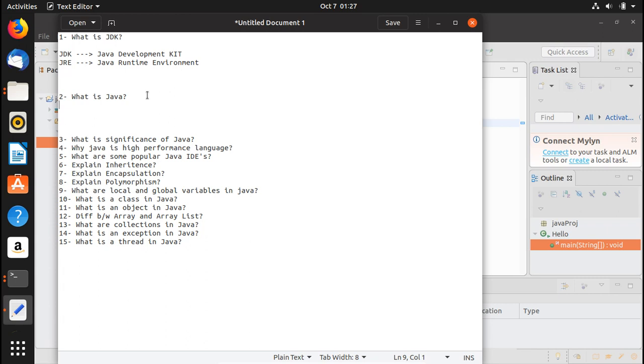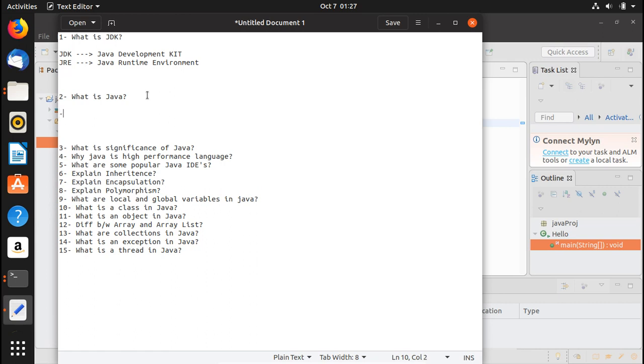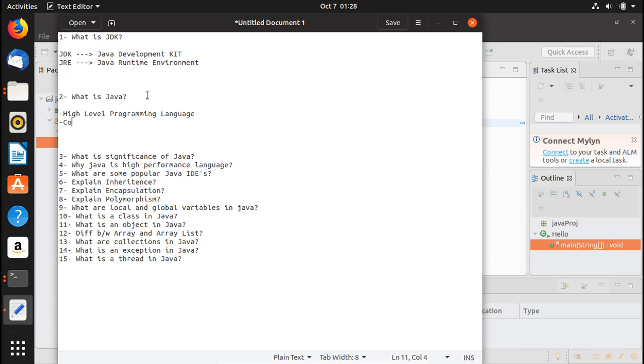As I have said, Java is a high-level programming language. Let me just write here, high-level programming language. And it is platform independent. It doesn't require any specific platform to run. And basically Java is a collection of objects, different objects.